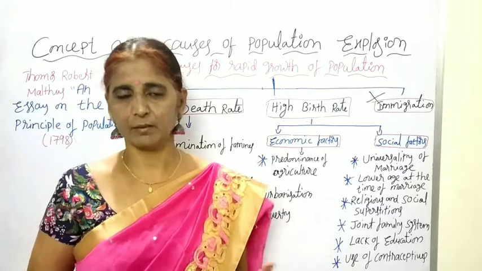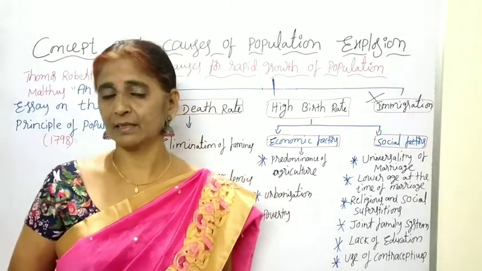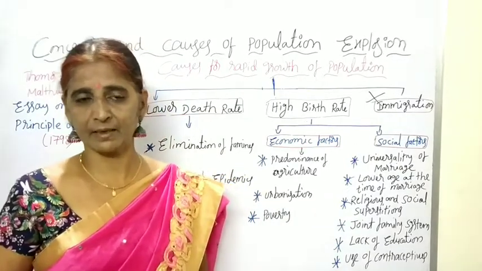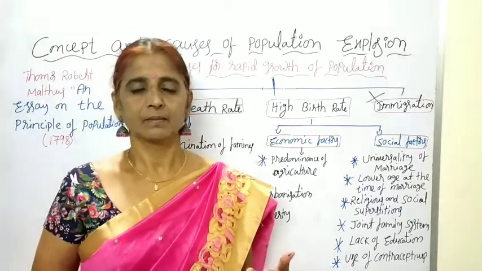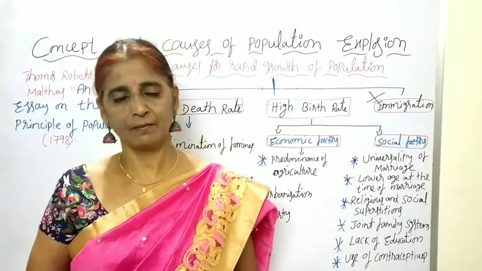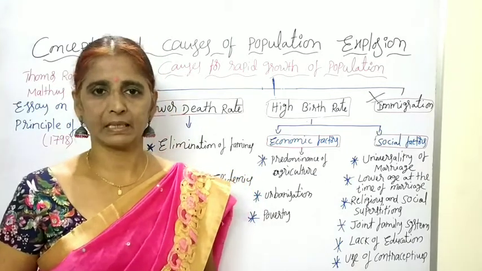When they are studying more and more, they are concentrating on their studies, they will delay the marriage and they will postpone the marriage. At a late age, if they are marrying, the reproductive capacity also will fall, the fertility rate will fall, so then the birth rate also will decline.